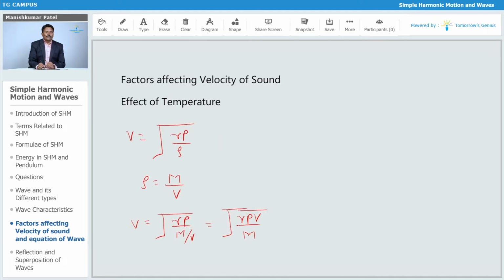So what will happen if the temperature changes? Since pV is equal to RT, the velocity is equal to the square root of gamma RT upon m. So v is proportional to the square root of T. If the temperature changes, it affects the velocity of sound, which is proportional to the square root of T. So as temperature increases, the velocity is going to increase.